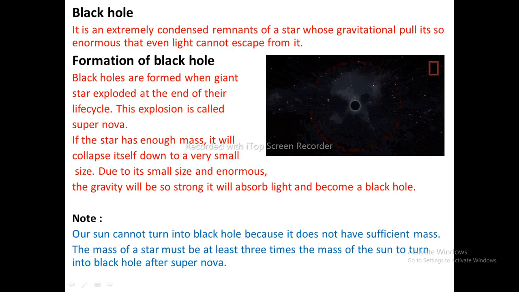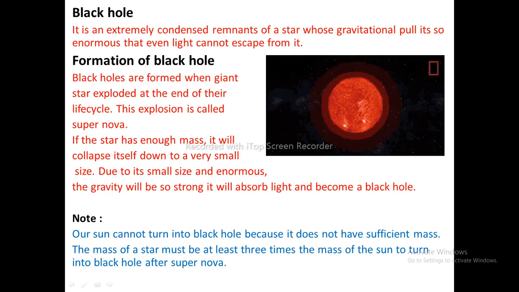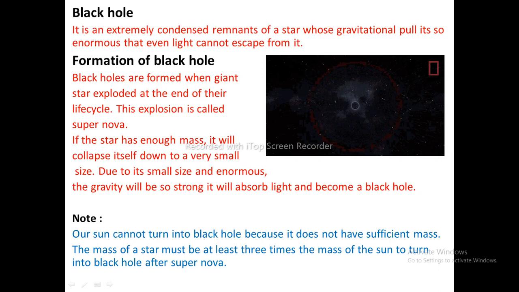We have to know that our Sun cannot turn into a black hole because it does not have sufficient mass. The mass of a star must be at least 3 times the mass of the Sun to turn into a black hole after supernova.